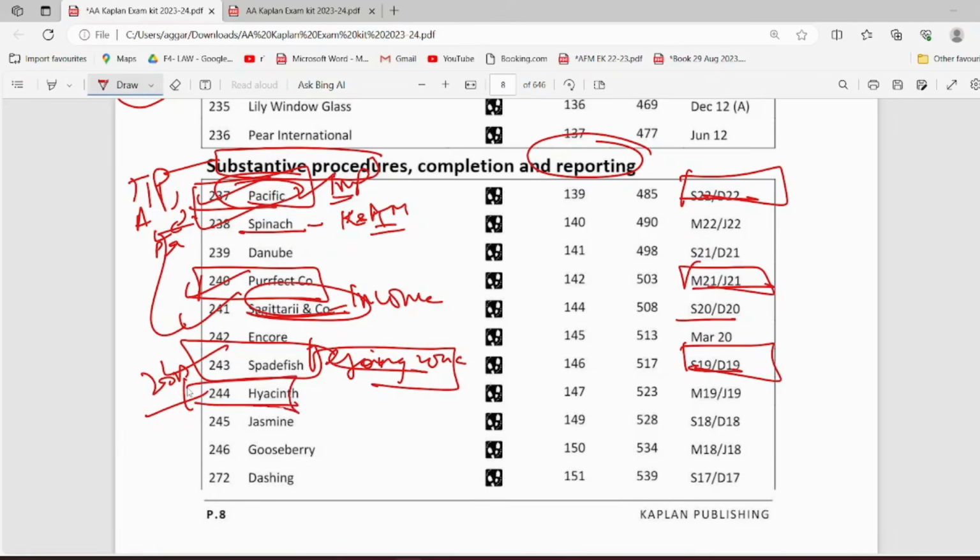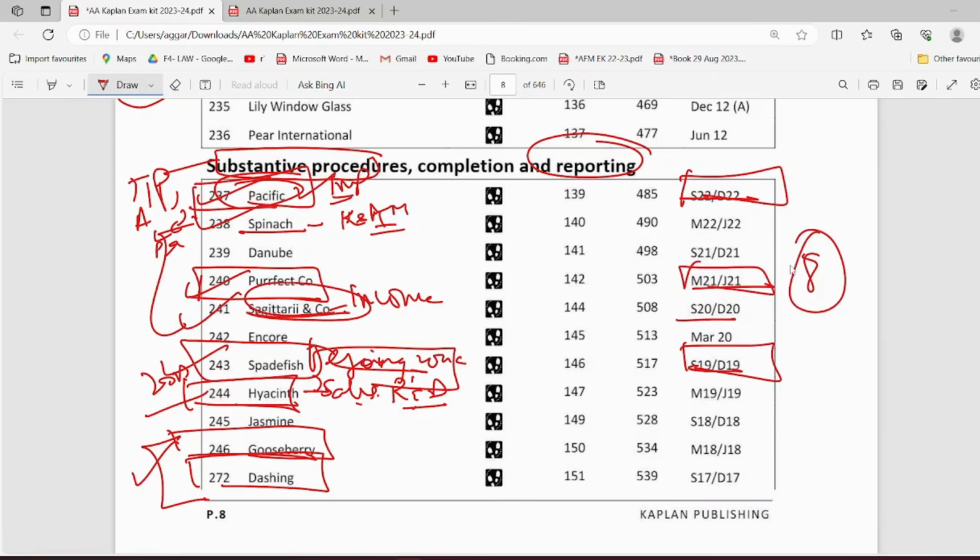Then your Highness company, 244, very, very important, covers your sales tax liability as one of its substantive procedures. Research and development is there, again very important. Then your Gooseberry company 246 and Dashing company 272, these two are also very, very important questions, covering major areas of your syllabus including bonuses, director bonuses, and PPE. So in my opinion, these eight questions are very important in this.